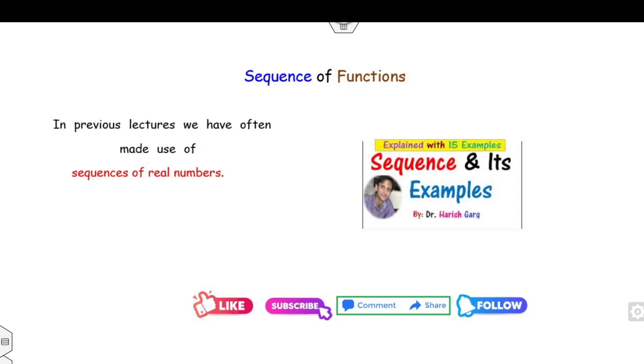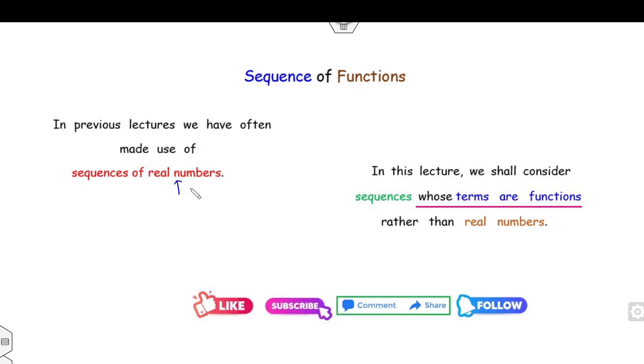Now, as I told you in our previous lecture, we have defined and learned the concept of the sequence of real numbers. That means if my sequence is xn, it is basically a mapping from the natural numbers to R. Now, in this lecture, instead of real numbers, we will define the sequence of functions, like fn(x). In the sequence of real numbers, we defined the sequence xn. However, in this case, we will learn how you can define sequences in terms of functions.